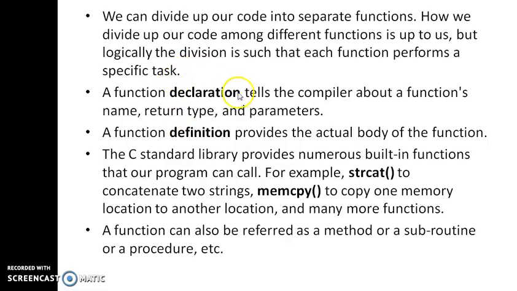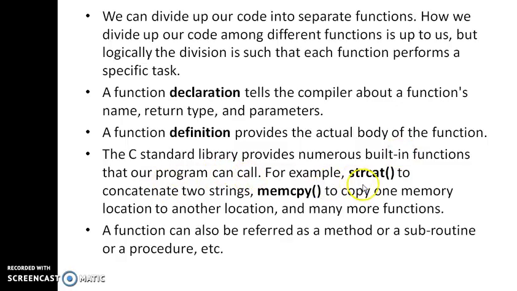A function declaration tells the compiler about the function's name, return type, and parameters. A function definition provides the actual body of the function. The C standard library provides numerous built-in functions that our program can call.